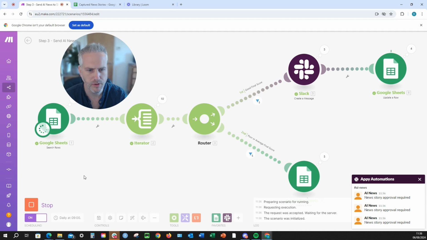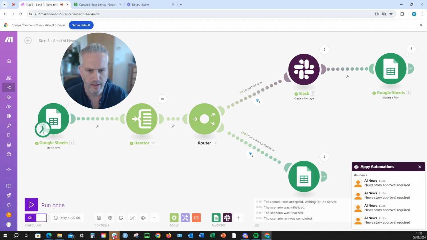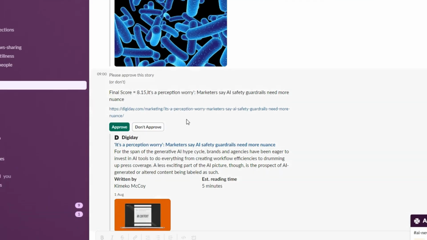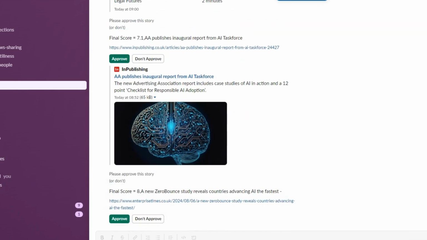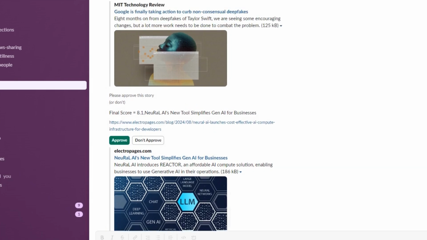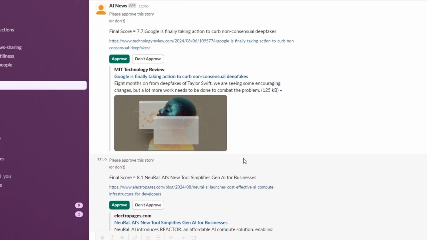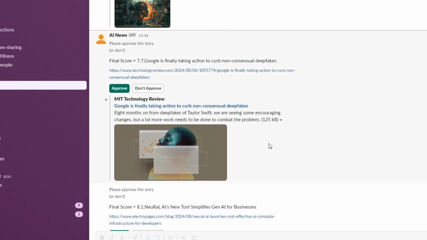Okay, so there they all are, dropping into Slack, and we can see them popping up here. Fantastic. Right, let's have a look at today's. Let's look for something which is interesting.